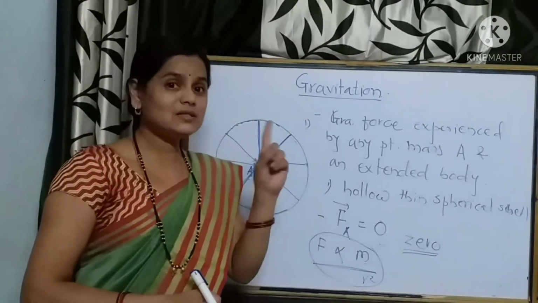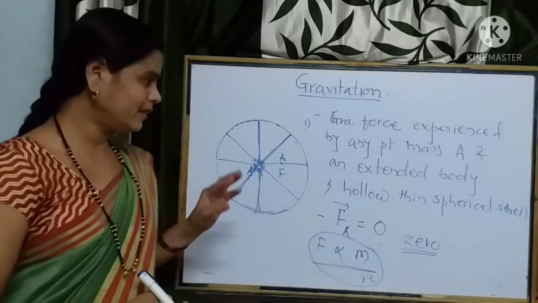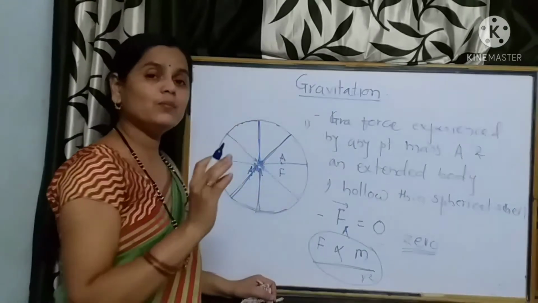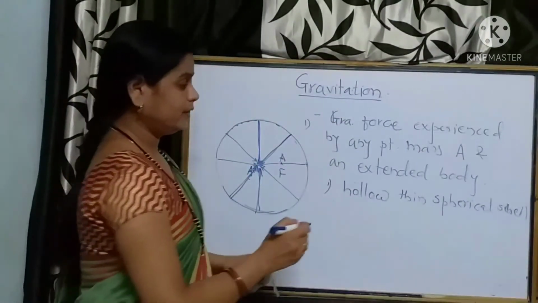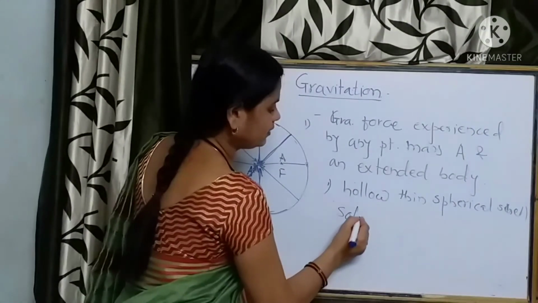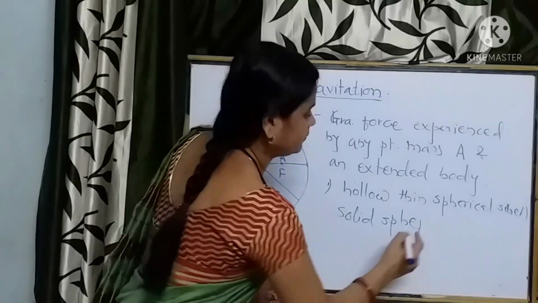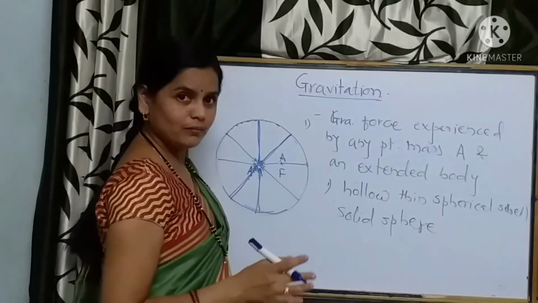One more and the last thing about this gravitational force: we can also consider a spherical shell that may be, suppose, a solid sphere. Suppose we consider any spherical closed body, a solid sphere, having uniform density.